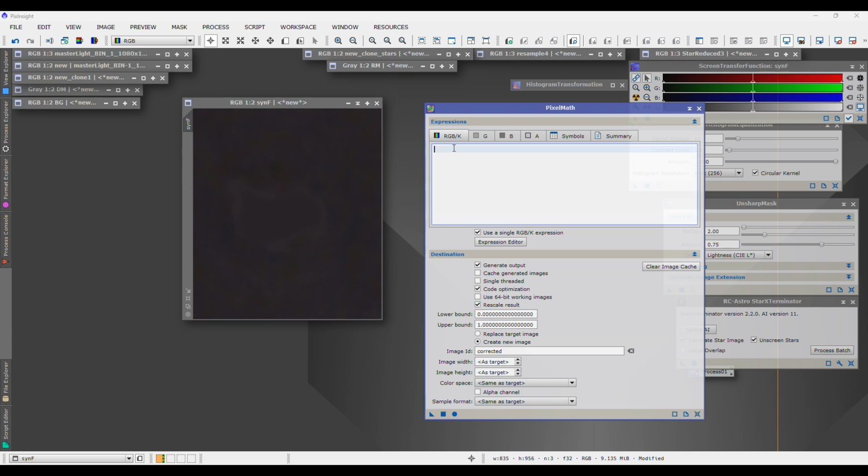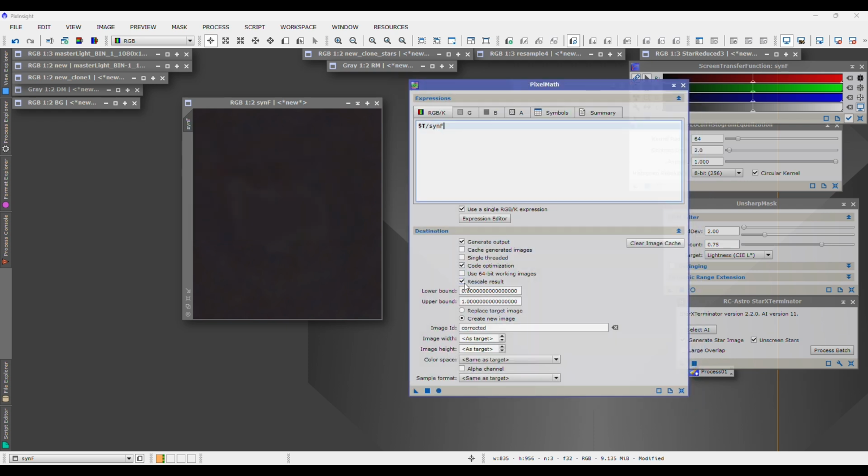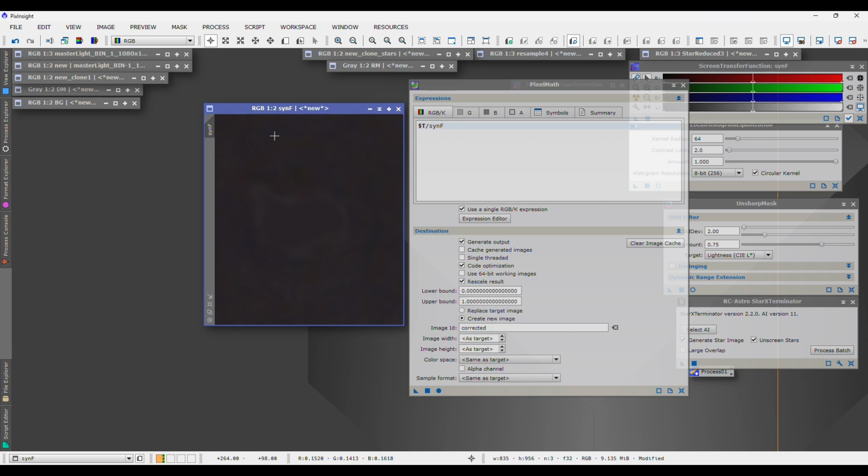And here's the expression, the equation we're going to put in. We're going to do $T, which stands for target, the target image, divided by the name of this image here, SYN, capital F. Make sure to click on the Rescale result box, or this is going to look all funky in a second when we basically take this flat.